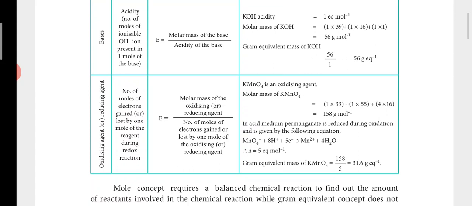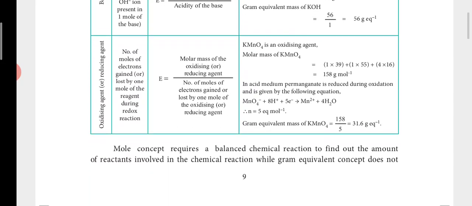In acid medium, this permanganate ion is there, MnO4 minus. It is reduced, like in the equation it is given, 5 electrons are gained, which means it has 5 replaceable electrons here. Number of electrons gained or lost. So here 5 electrons, so the n value you have to consider as 5. So 158 divided by 5 will be 31.6 gram equivalent mass.